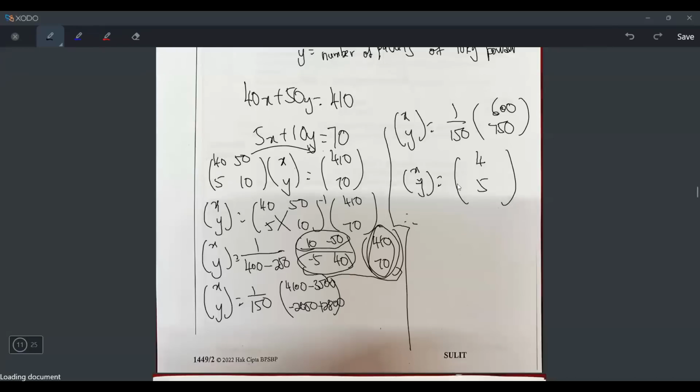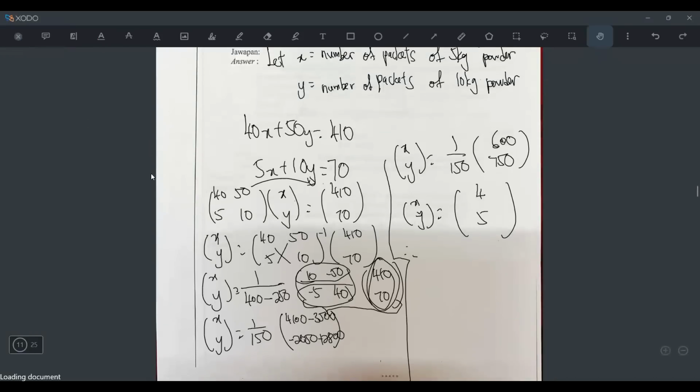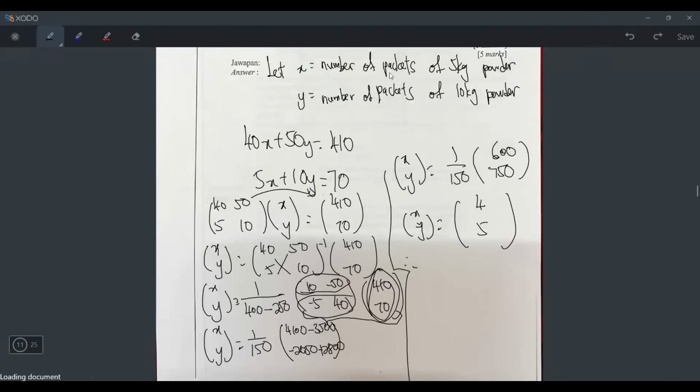So therefore, x equals to 4, y equals to 5. But I don't think I can write like this, because x represents what? Number of packets of 5 kg powder. So let's write nicely for them. Number of packets of 5 kg detergent powder is equals to 4, comma, number of packets of 10 kg powder is equals to 5.